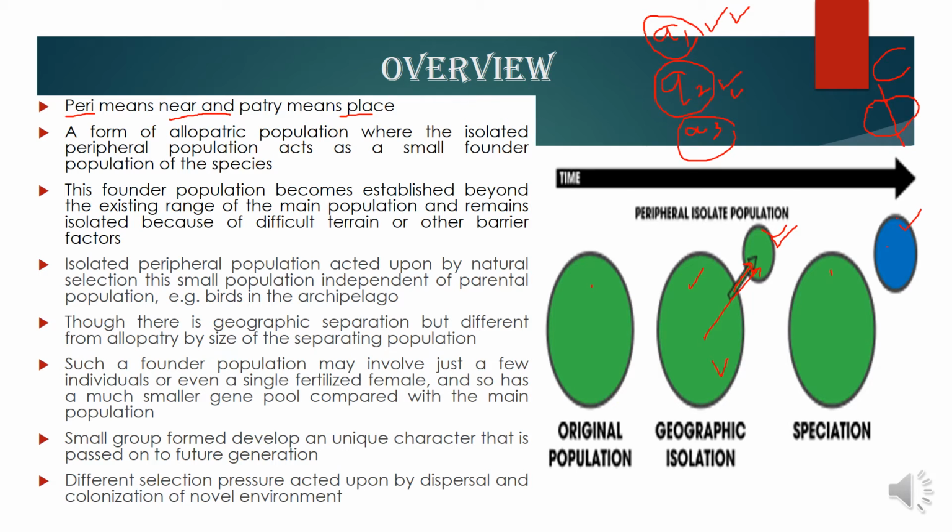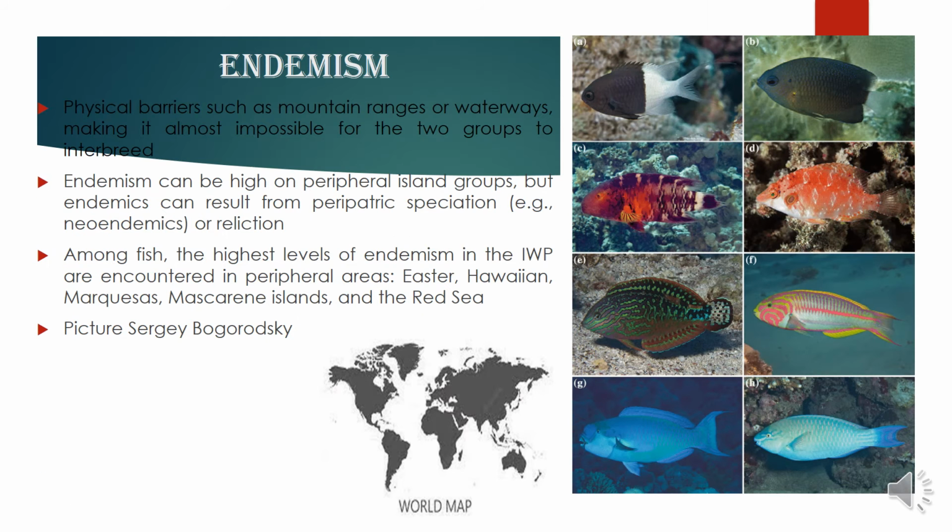if this is the original population, the population may be divided almost equally into two by a barrier, the dumbbell shaped model, where we have equal size populations on either side of the barrier. But in peripatry, which is a special type of allopatry, we have a barrier that divides the population into unequal sizes. Here is the example. So we see this is peripatry, a special type of allopatry. Now we see some examples.